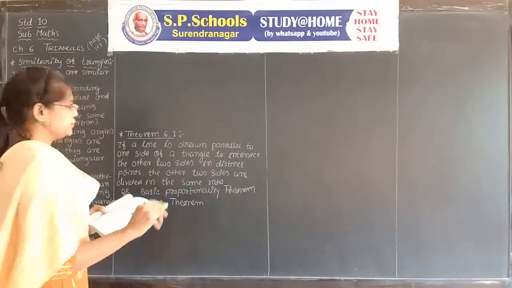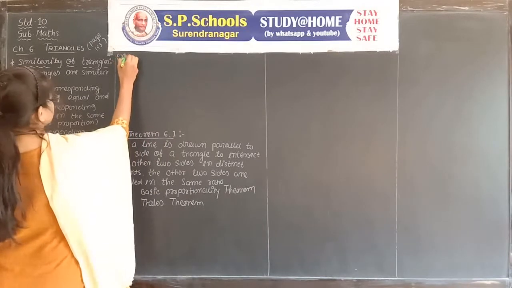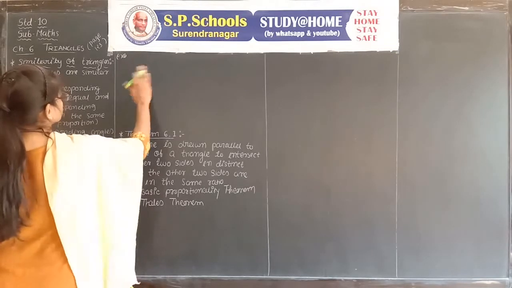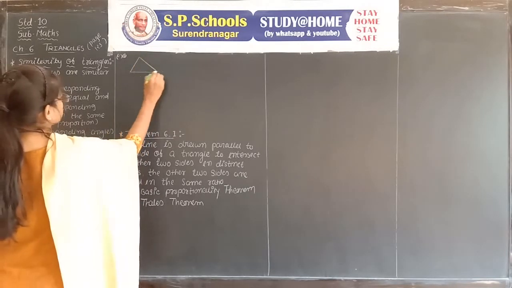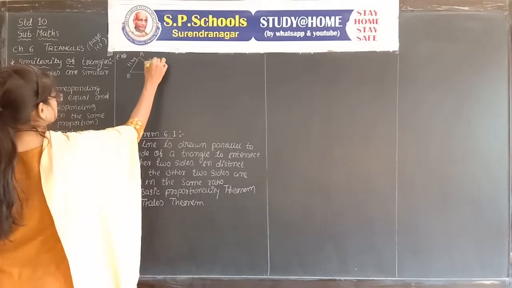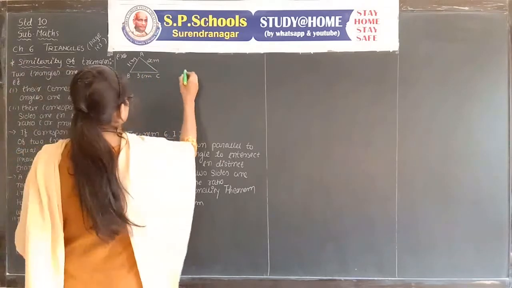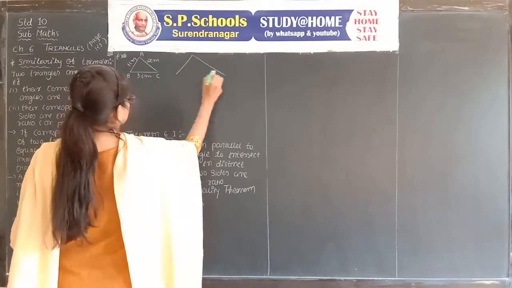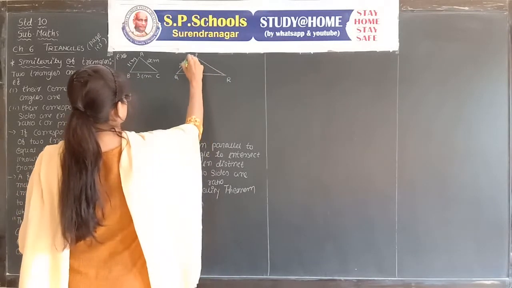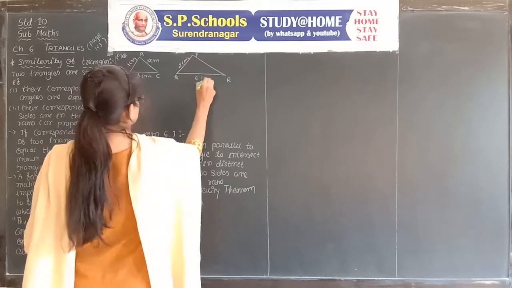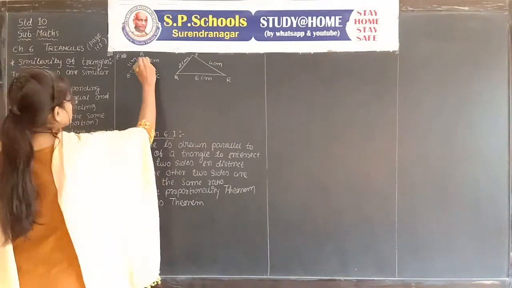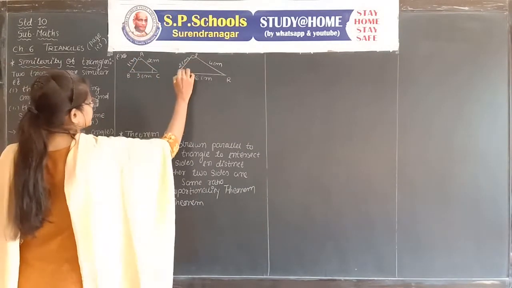Let's see one example of similar triangles. Here in triangle ABC and triangle PQR, the sides are given.